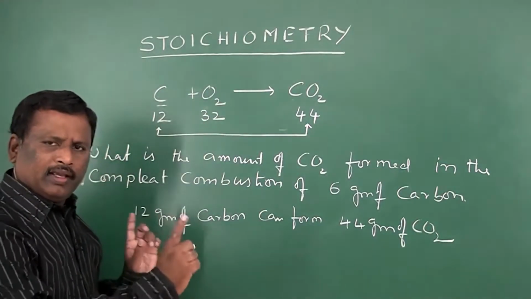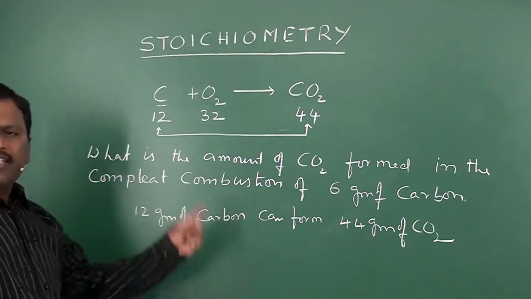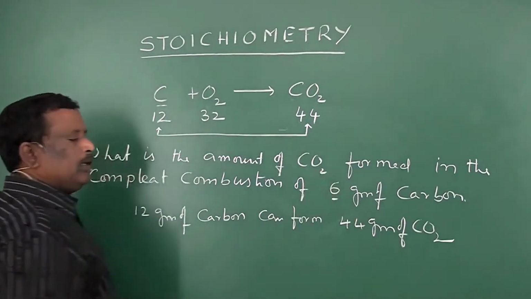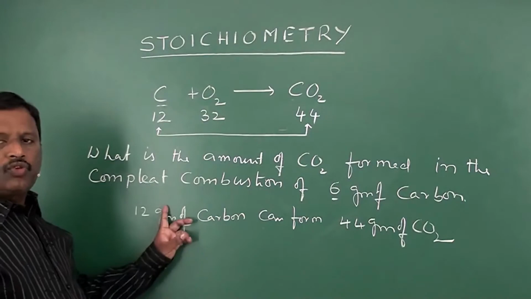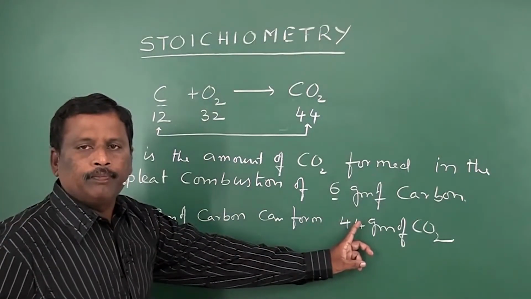That is the required relation. Now what are they asking? They are asking the mass of CO2 formed when 6 grams of carbon was completely burned. So from 12 grams, 44 grams of carbon dioxide is formed.